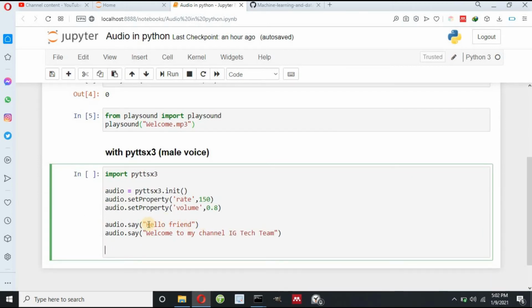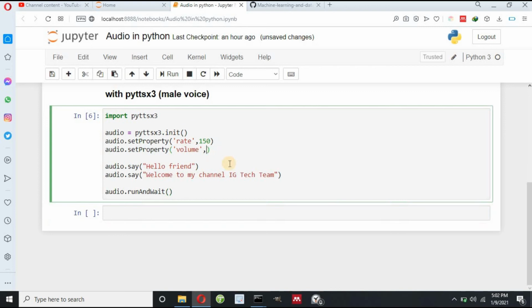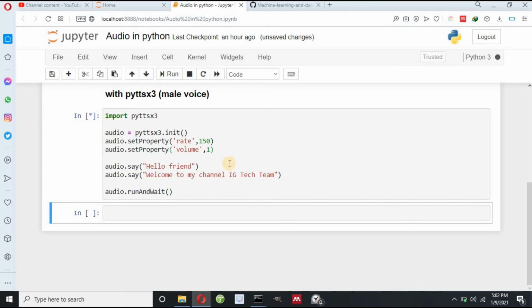Now first of all it will pronounce this text, and after very few seconds of time it will pronounce this text. And for this I have to write audio dot run and wait. Now if I execute this cell, Hello friend. Welcome to my channel IG Tech Team. So this is a male voice. Also you can change the volume. If I write here 1 and if I execute this cell, Hello friend. Welcome to my channel IG Tech Team. So the volume got increased.